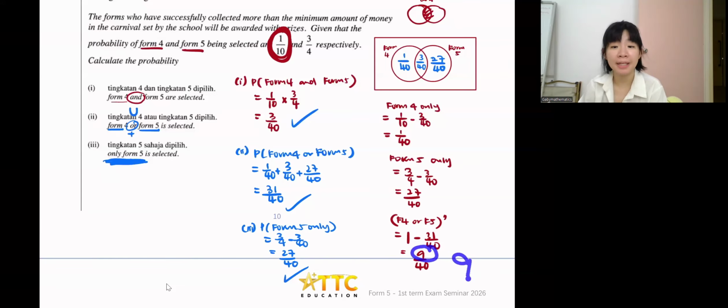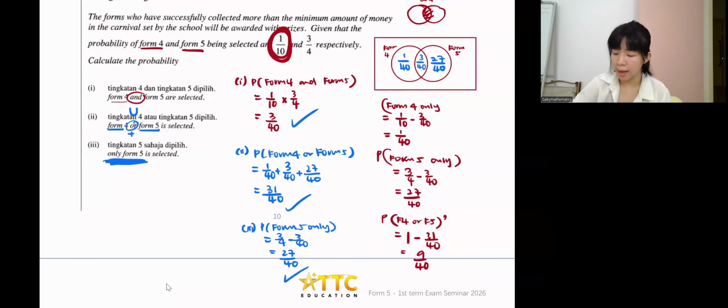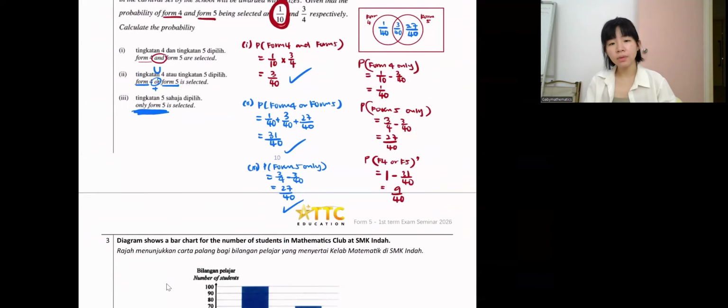Cannot. Because the biggest probability is only 1. If you write 9, it's not logical already. So you have to write 9 over 40. Because all these are probability. So your answer is not more than 1. So you must put 9 over 40.